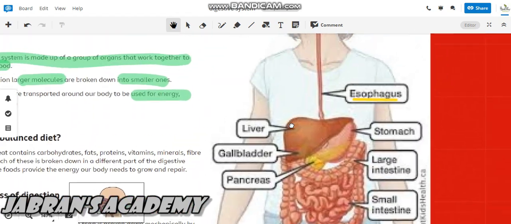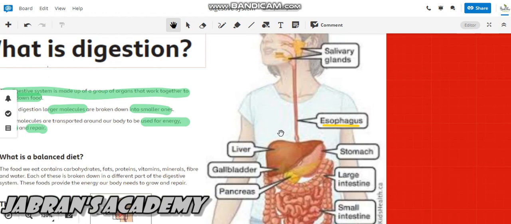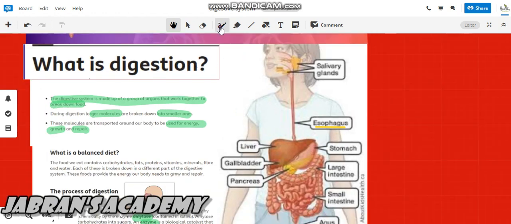Okay, before ending, I just want to revise. First of all, remember one thing: the food enters into the mouth here, and chewing starts from here. From here it goes into the esophagus, from the esophagus into the stomach. Some digestion occurs in the stomach, and from the stomach it goes into the small intestine, and from the small intestine into the large intestine.